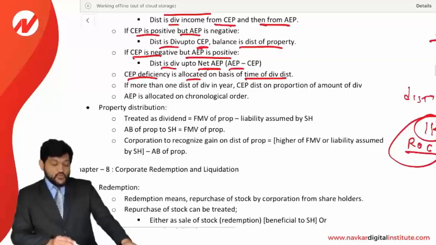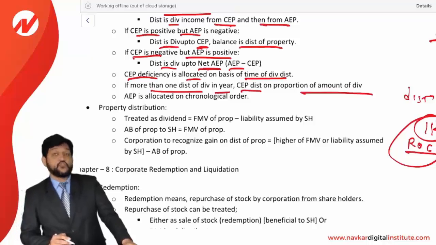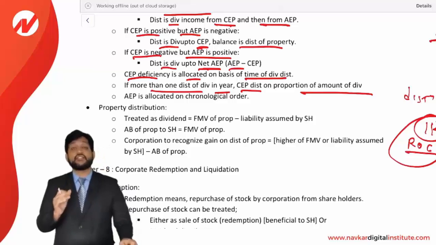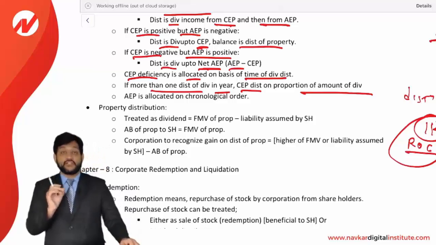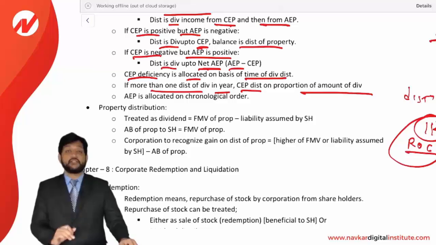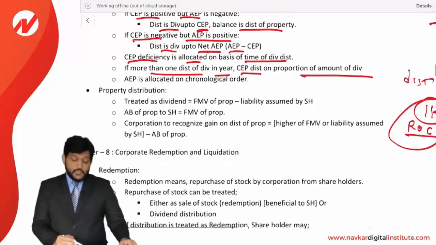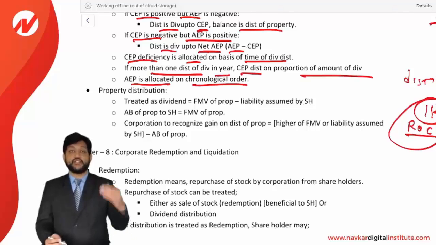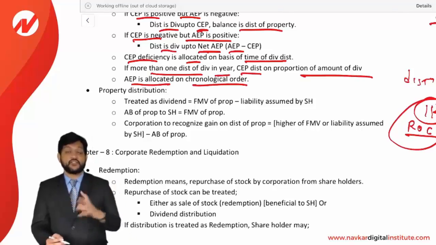And if there is more than one distribution in a year, then CEP is distributed in the proportion of the amount of dividend. If there are more than one distribution in a year, then you need not consider based on time, but you need to consider based on the amount of dividend. On that proportion, you need to distribute CEP. AEP is allocated in chronological order. There is nothing like proportionate, it is going to be in chronological order, first come first serve basis. So it will be that.